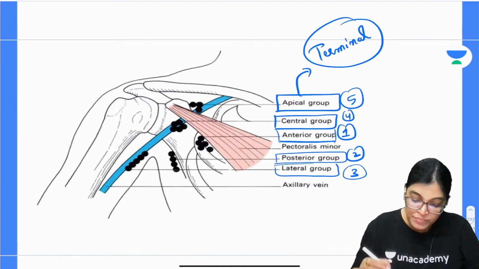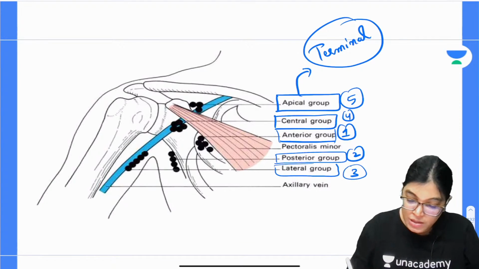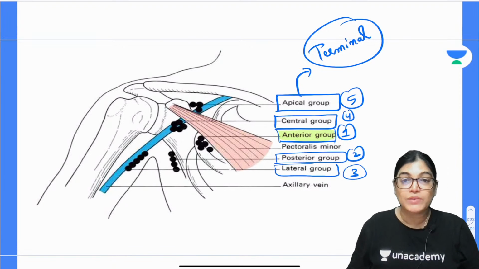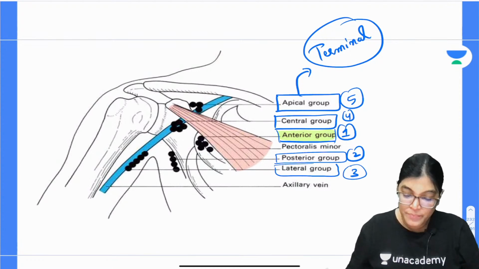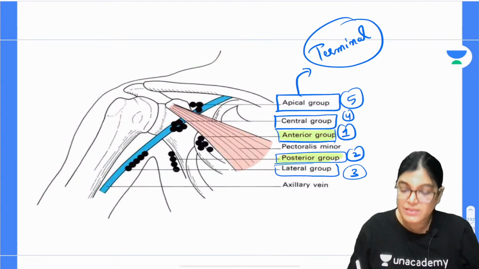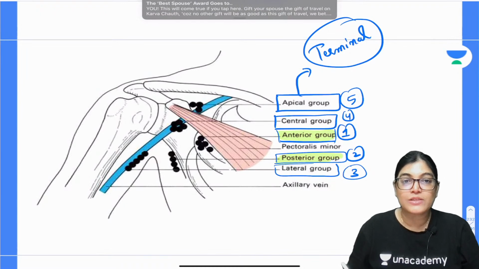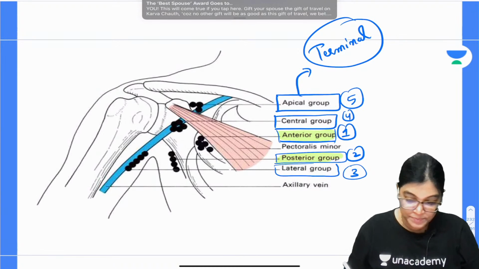So it's a terminal. Now when I am talking about the anterior group, it is draining lymphatics from most of the area of the breast and the upper anterior abdomen above the level of the umbilicus. When I am talking about the posterior group, it is draining lymphatics from the posterior aspect of the back above the level of the umbilicus and also from the axillary tail of Spence.